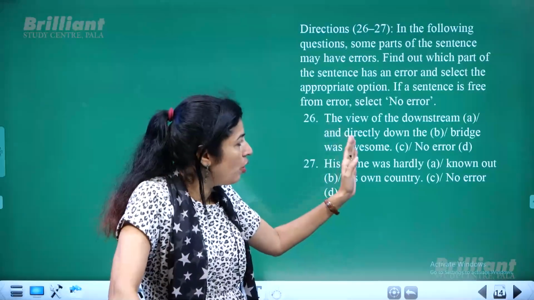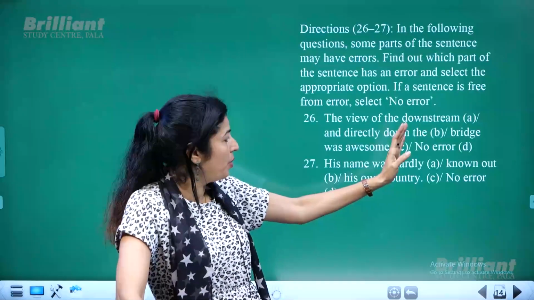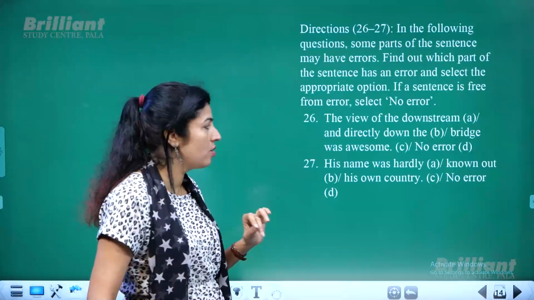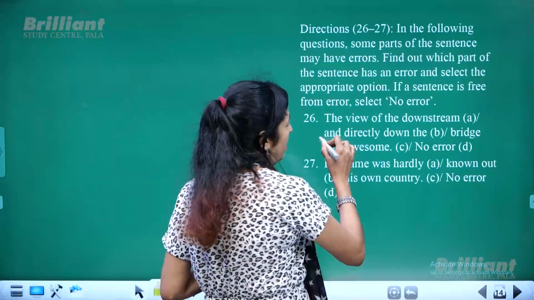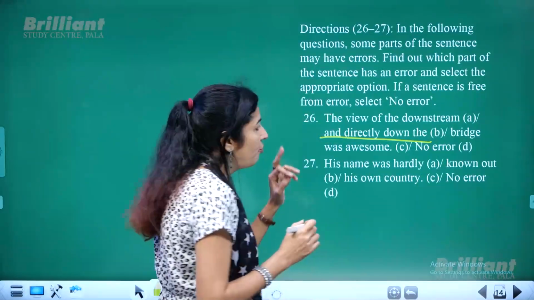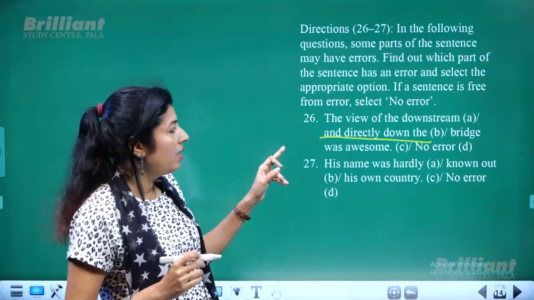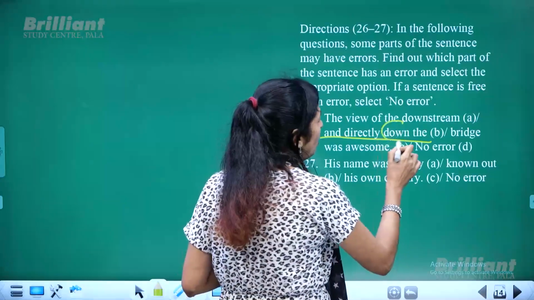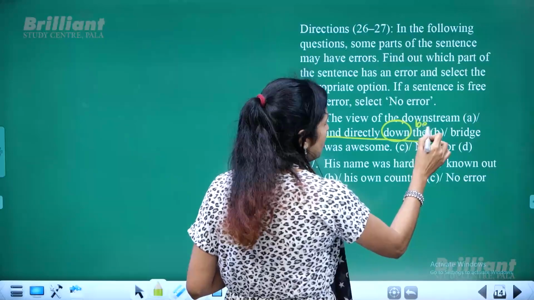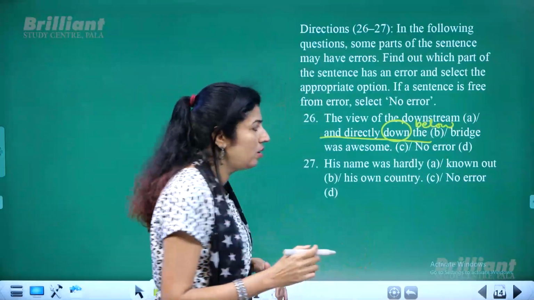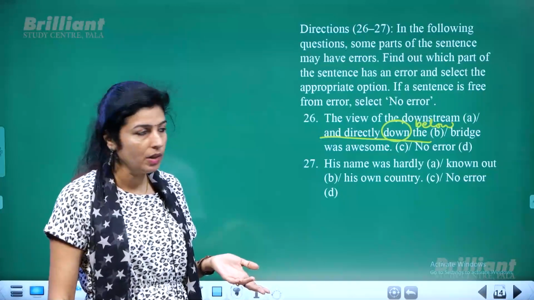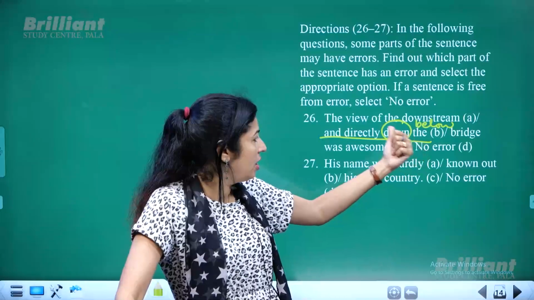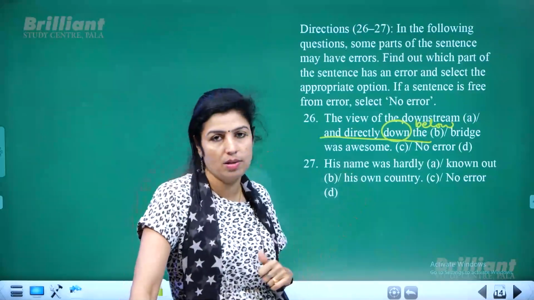Okay. The view of the downstream and directly down the bridge was awesome. It has an error. Which part has the error? B part has the error: the view of the downstream and directly down the bridge. We do not say down the bridge, but we use the term below the bridge. So how will you correct it? Just substitute the word down with the word below. So this B part has the error. The view of the downstream and directly below the bridge was awesome.